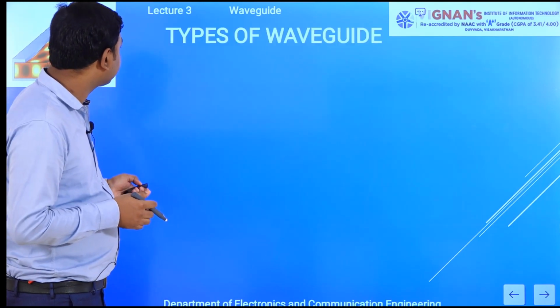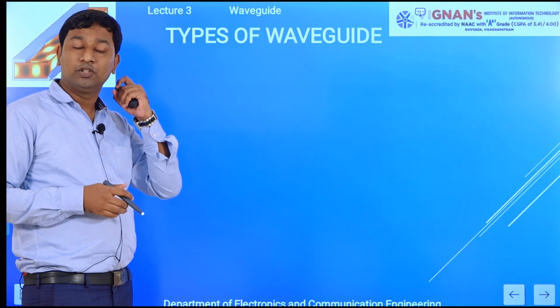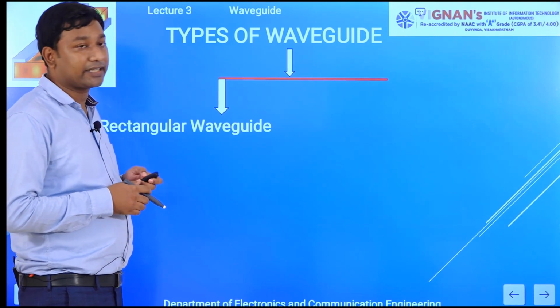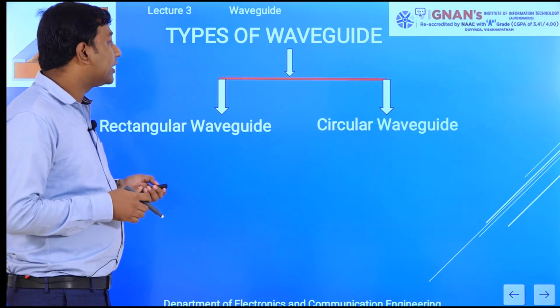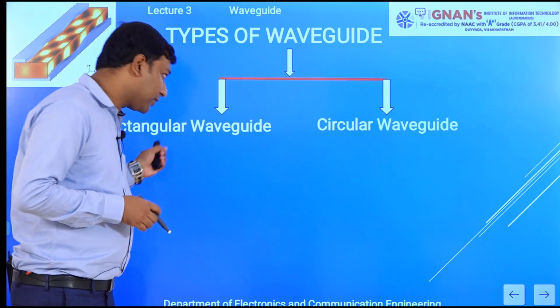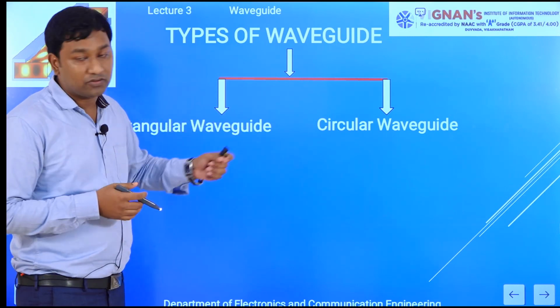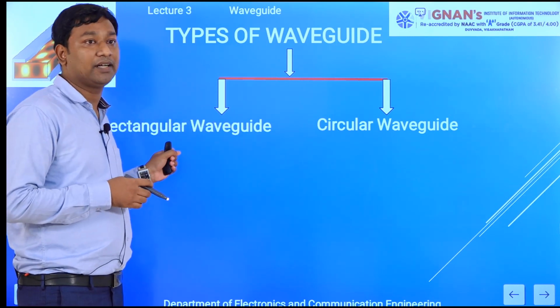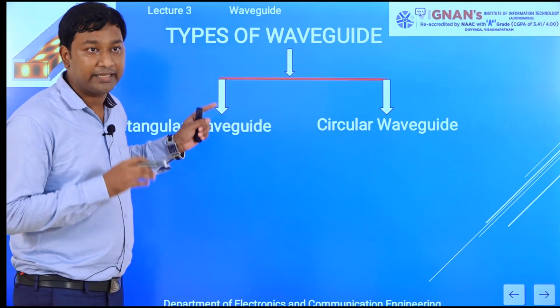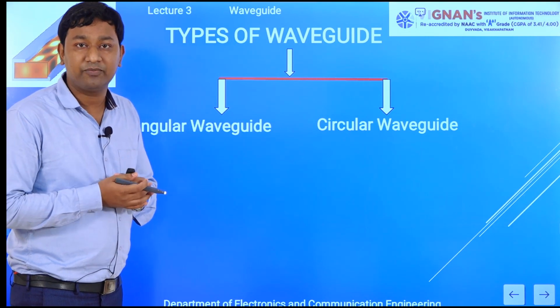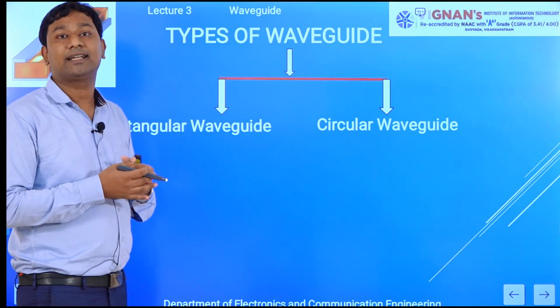Now coming to the types of waveguide. Waveguides are basically divided into two categories. One is the rectangular waveguide and one is the circular waveguide. Apart from those, other shapes are available. But why are we choosing these two shapes? Because for analysis purposes, those two shapes we can easily use. But apart from that, there are some other different shapes that we use based on our application.